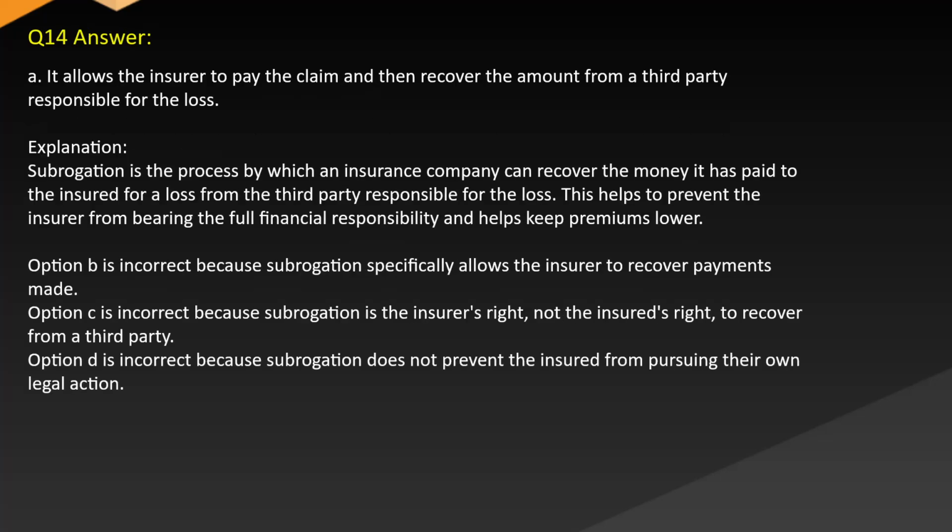Answer A. It allows the insurer to pay the claim and then recover the amount from a third party responsible for the loss. Explanation: Subrogation is the process by which an insurance company can recover the money it has paid to the insured for a loss from the third party responsible for the loss. This helps to prevent the insurer from bearing the full financial responsibility and helps keep premiums lower.